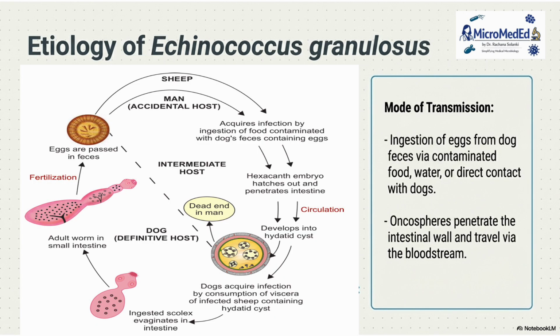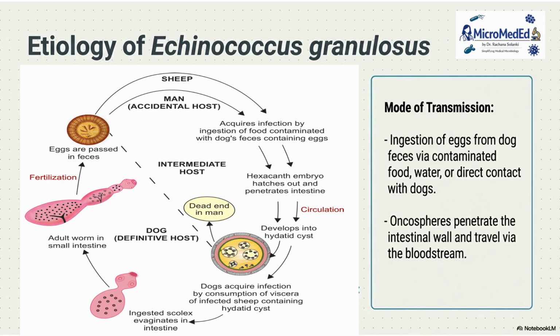Now, hydatid cyst or Echinococcus granulosus. Basically, in Echinococcus granulosus, the dog is the definitive host. So, in the dog, the adult worm would be there. The eggs will be passed, which will be engulfed by the sheep, and the sheep acquires the infection by ingestion of food contaminated with the dog's feces. Exactly, the embryo will be released into the circulation, and later the hydatid cyst will be developed.